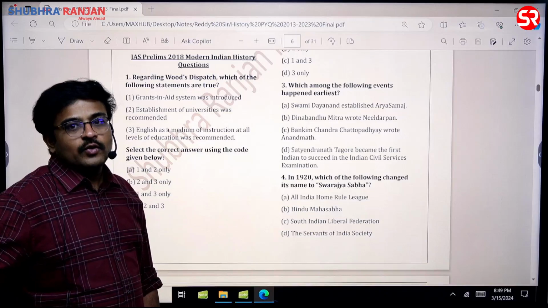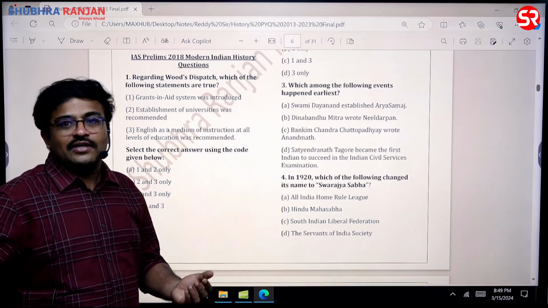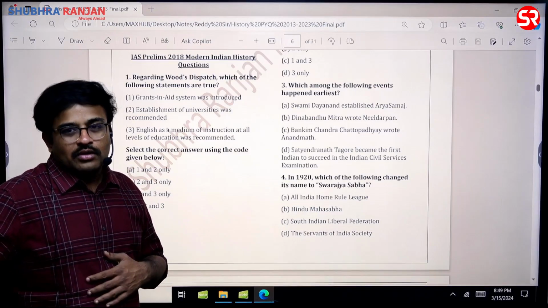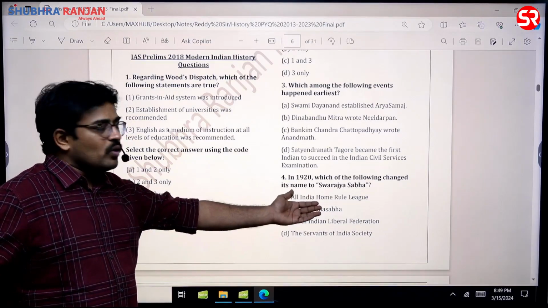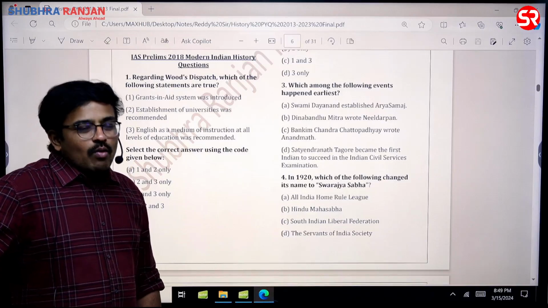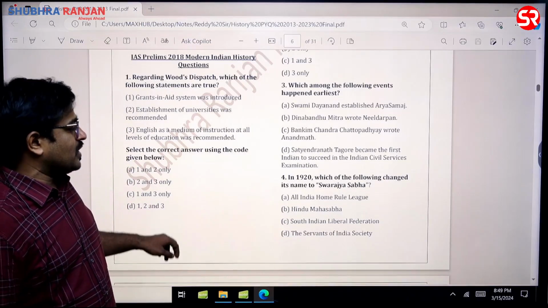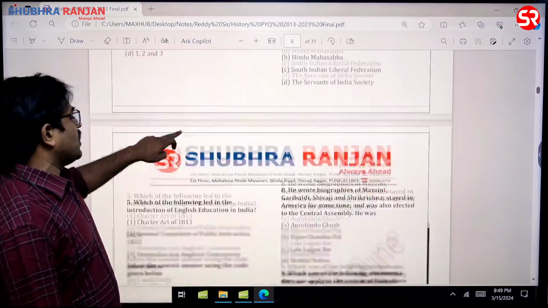So in fact, if you know Hindi to English translation, you'll be able to answer the question. Swarajya is what? Home rule. Similarly, All India Home Rule League is the one which was converted into Swarajya Sabha by Gandhiji himself, sir. So the answer for this question is A, All India Home Rule League.